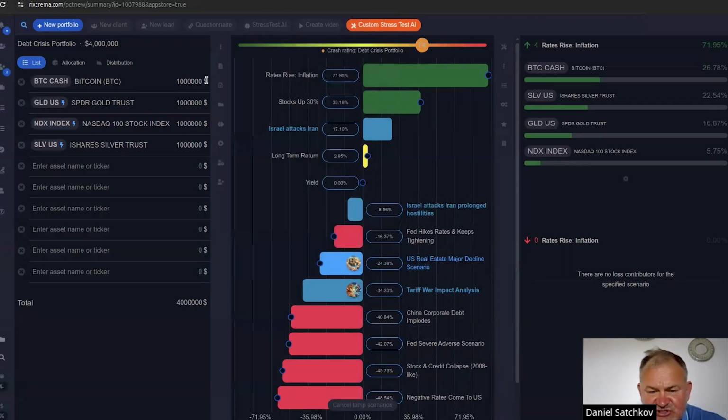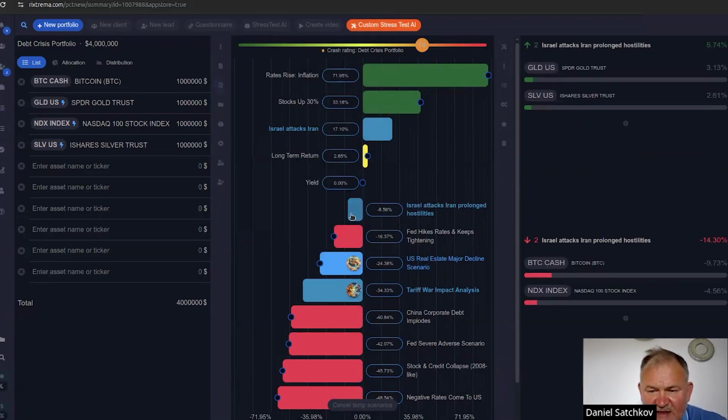So now what's interesting is now we get a loss. So if the event is somewhat transient, right, we're not adding the qualifier that it's prolonged hostilities, what we're seeing is that the portfolio is actually up. But if the event is prolonged with contagion, then we're seeing the portfolio is down, with gold and silver actually going up, and Bitcoin and Nasdaq are down.